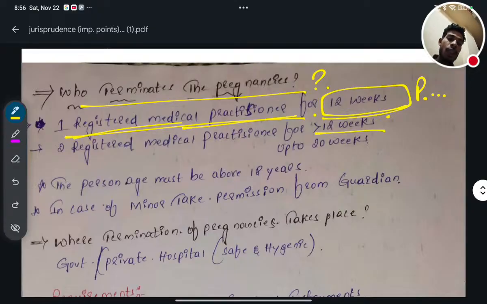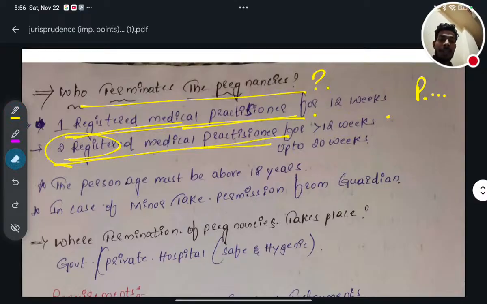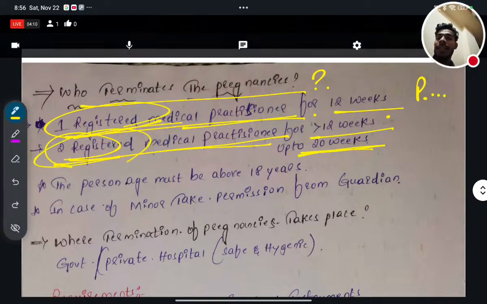And for more than 12 weeks, up to 20 weeks, two registered medical practitioners are required. How many? Two registered practitioners for more than 12 weeks. You have to see that. For 12 weeks only, one registered practitioner is enough. But more than 12 weeks and up to 20 weeks, two registered medical practitioners are needed.